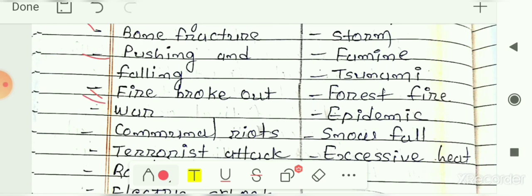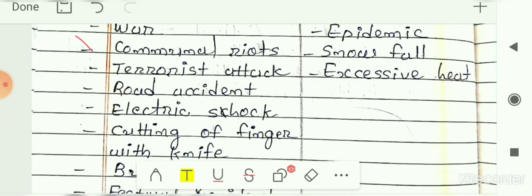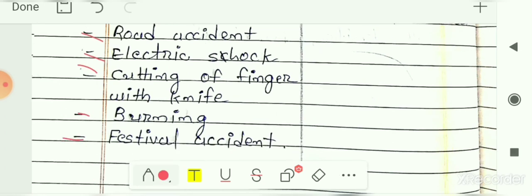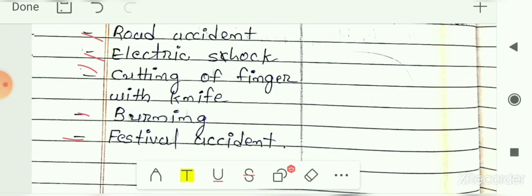Next is war, which is also known as an accident because it occurs because of some people. Next is communal riots, so that is also an accident. Then terrorist attack, that is also known as an accident. Road accident, electric shock, then cutting a finger with a knife, burning, and at last the festival accident. So these all are the examples of accidents.